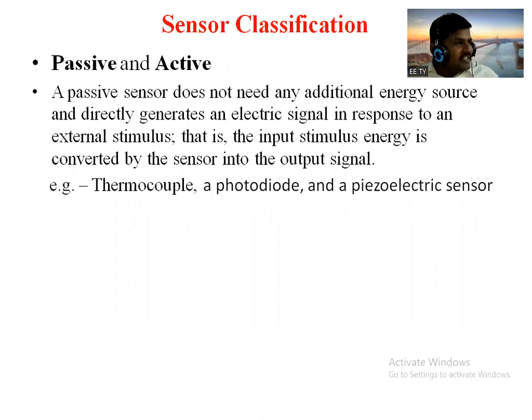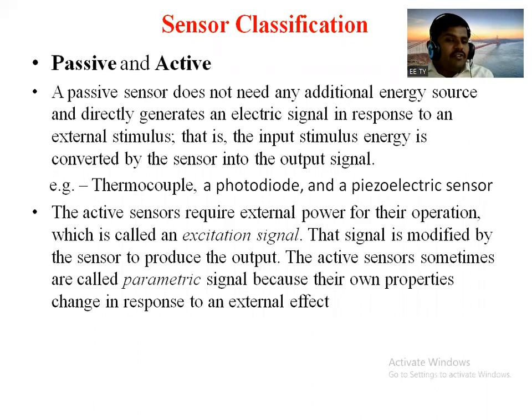If we consider any one source like an incandescent bulb, some light can be emitted by that source in the form of photon, or we can call it a ray. So this sensor, the photodiode, will directly sense that photon. So these are passive sensors. That means to enable the operation of that sensor, it does not require an excitation signal. Opposite to that is the active type of sensor, right?